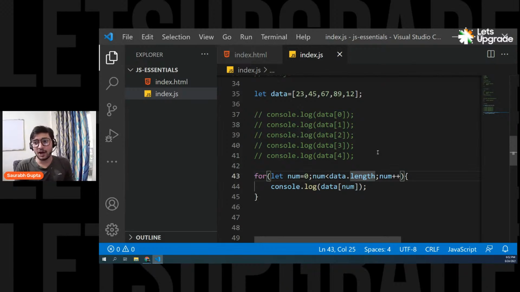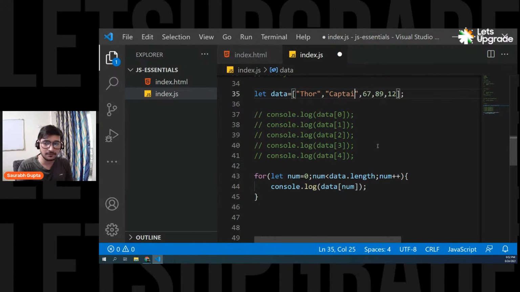Now, let's move ahead. Now you have understood arrays. Now, what I want to actually tell you is, it's not mandatory that you have to only store numbers. As I told you, array can be anything. Array can be a collection of numbers, or it can also be a collection of strings like this. If I want, I can also put a collection of strings.